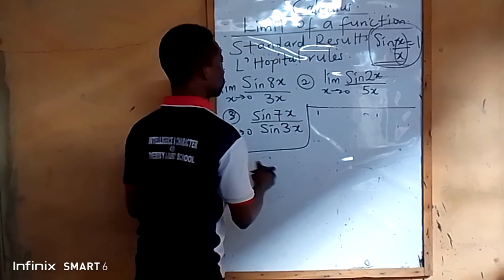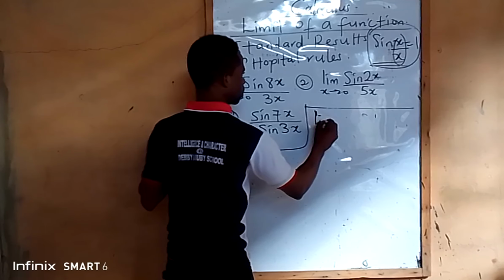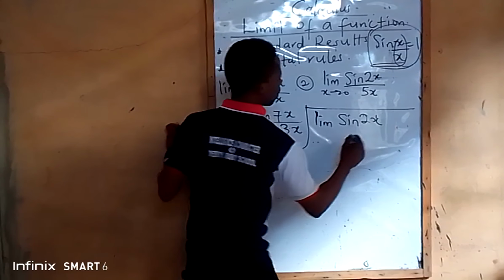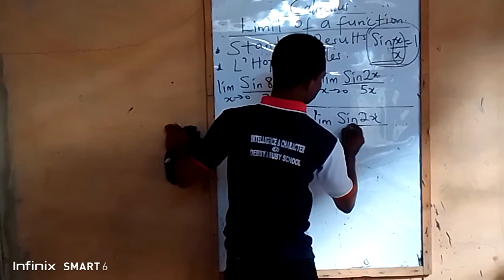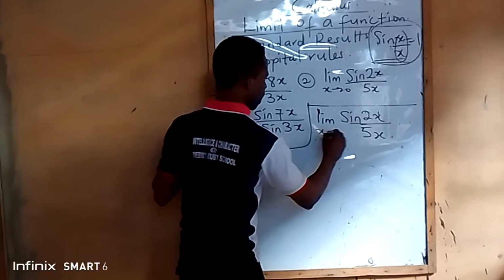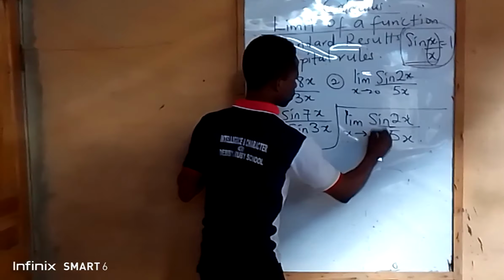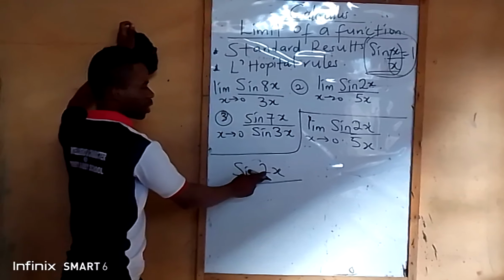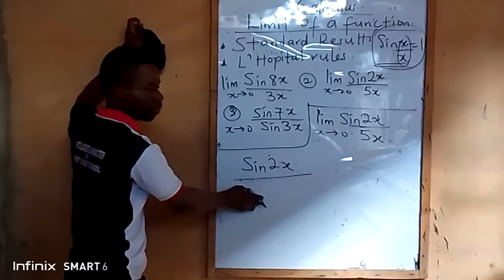We are having lim sine 2x all over 5x. Under the standard result, x tends to 0. So I will do the same thing. Sine 2x all over, I will target this number to create a fraction that will end up as 1.